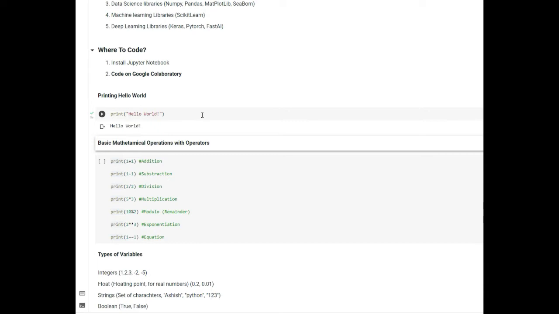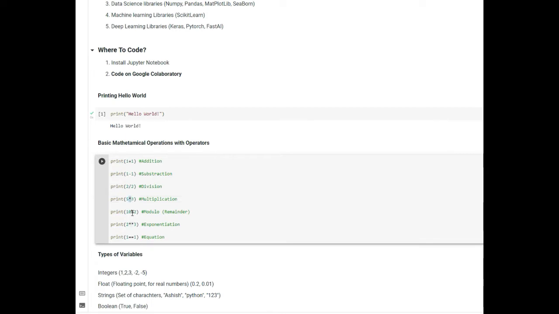The next one is basic mathematical operations with operators. Now, what are operators? Operators can be plus, minus, the division operator, the multiplication operator, modulo, exponentiation, equation. Okay. So in the first statement, we are performing addition, so 1 plus 1. Then we are performing subtraction, division, multiplication.